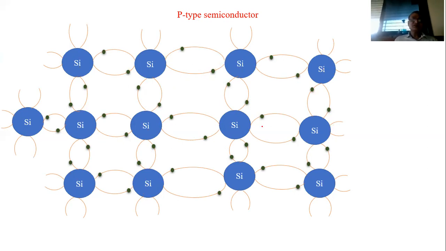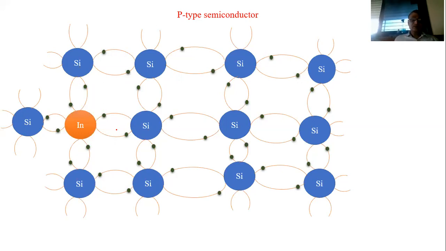Now, in this crystal, a trivalent impurity, suppose indium, is added such that each indium atom is surrounded by 4 silicon atoms. Indium has 3 valence electrons. Silicon has 4 valence electrons.